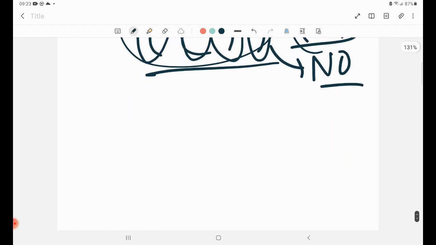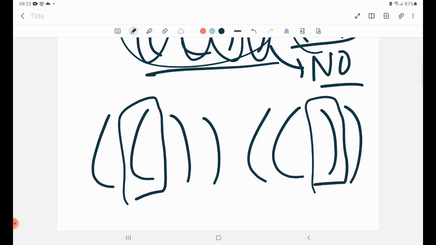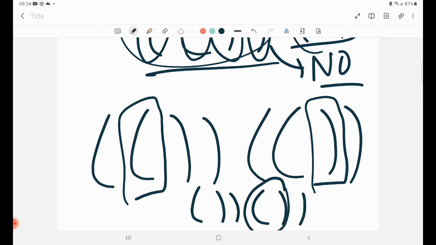But let's say instead of that, I take this kind of sequence. Can I make this unbalanced? Yes, I can. You can just remove this and remove this, and then you will be left with this. It's clearly an unbalanced sequence, because this bracket closure is present, but this is a very absurd sequence. So it makes it unbalanced.